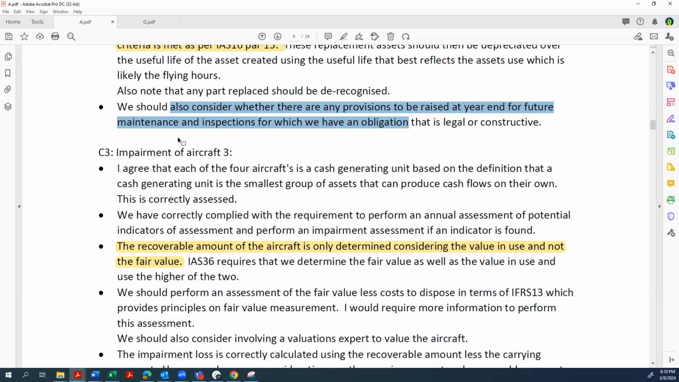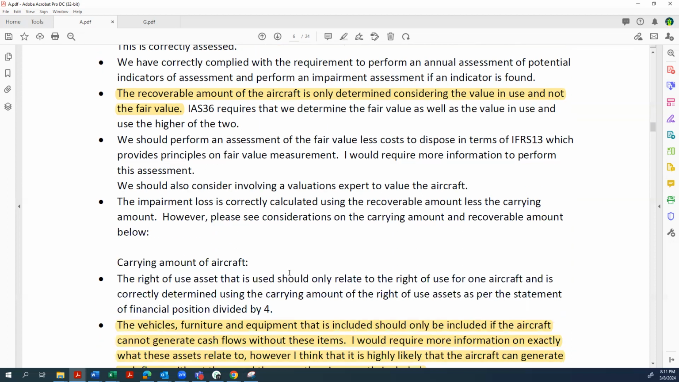Happy to give the candidate benefit there for identifying that the fair value less cost to sell was not then considered. Then they say we should perform an assessment of the fair value less cost to sell in terms of IFRS 13, which provides principles on the fair value measurement. I'd require more information to perform this assessment. So no real benefit there.